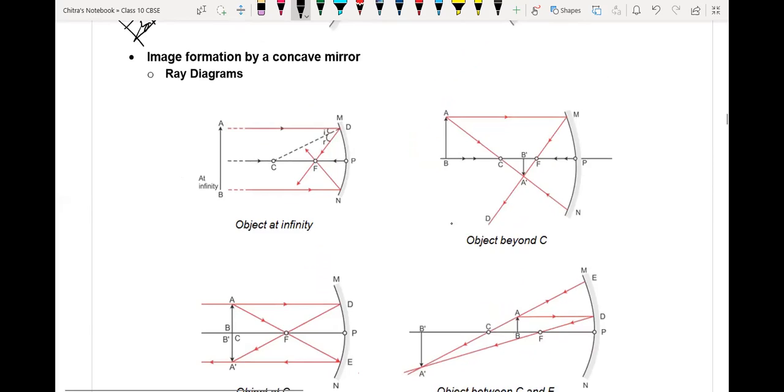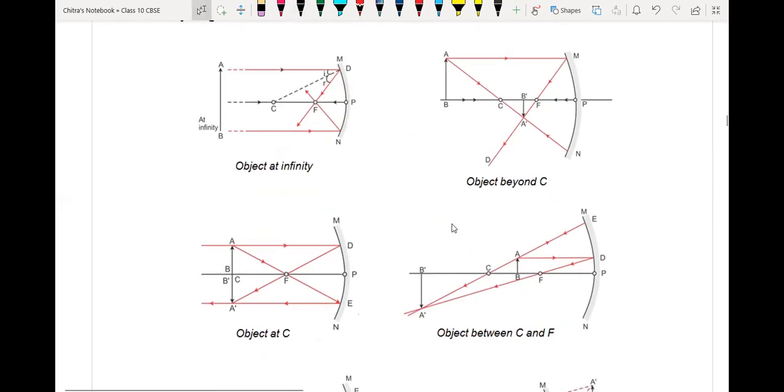Okay. So these are the ray diagrams. For that, we had to go through just a little quickly. Suppose the object is at infinite distance. All the light rays from infinite distance will be incident on the mirror parallel to the principal axis, and after reflection they will meet at the focus. So if the object is placed at infinity, this is the object position, the image will form at the focus for both cases, for concave as well as convex.